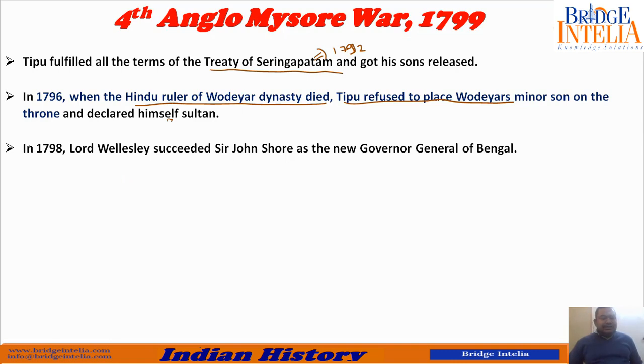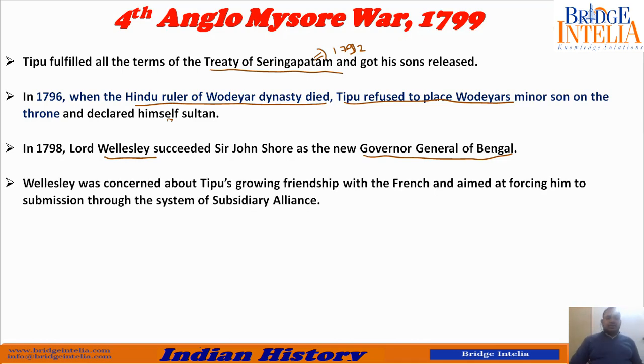In 1798, Lord Wellesley succeeded Sir John Shore as the new Governor General of Bengal. All these decisions were coming from Bengal, about who is going to fight whom in Mysore. Wellesley was concerned about Tipu's growing friendship with the French.